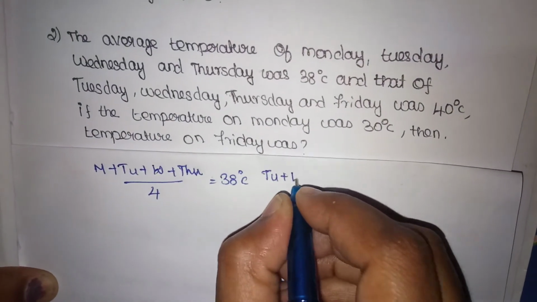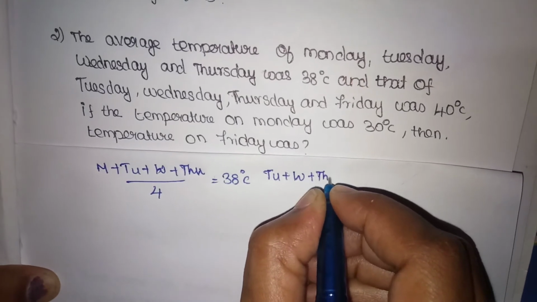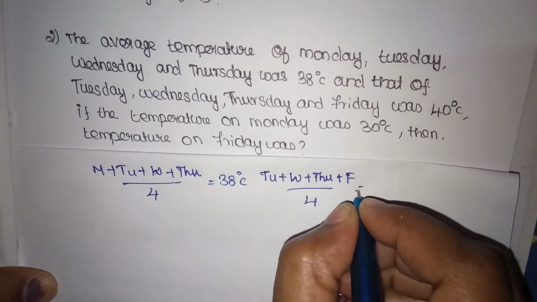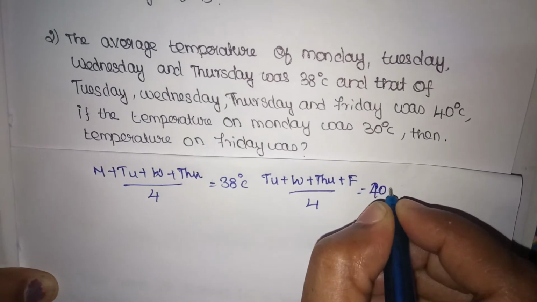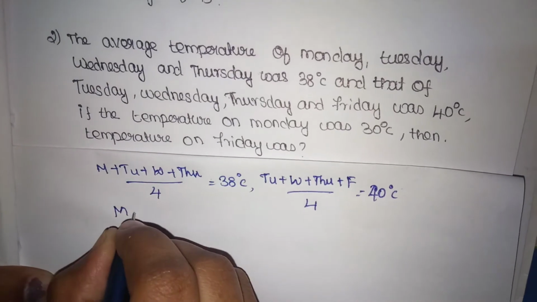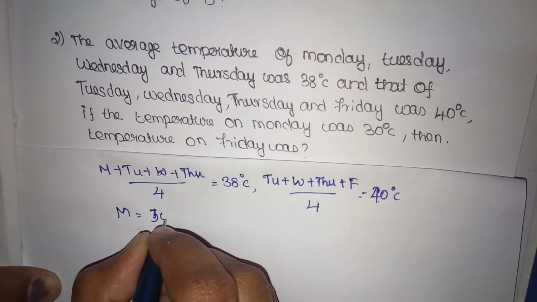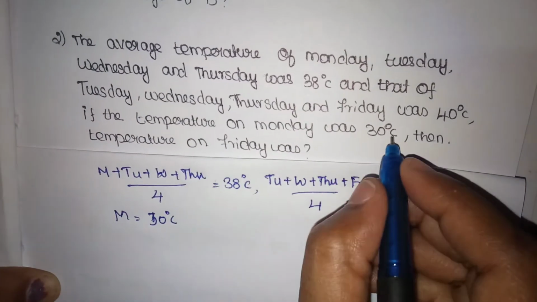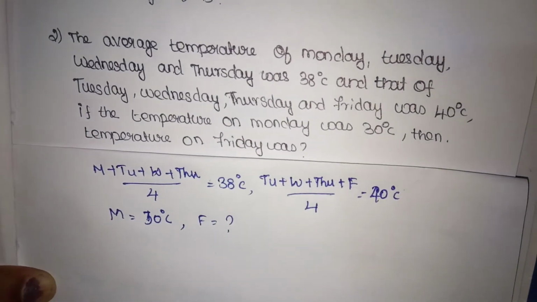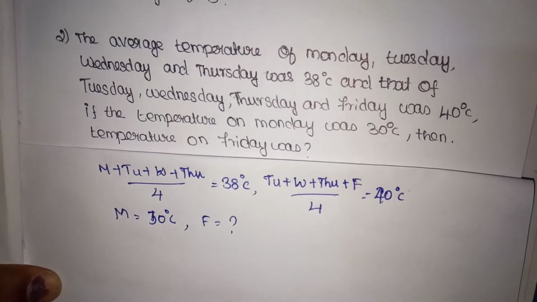So Tuesday plus Wednesday plus Thursday plus Friday divided by 4 will be equal to 40 degrees Celsius. The temperature of Monday is given as 30 degrees Celsius. Then what will be the temperature on Friday? We have to find the temperature of Friday.